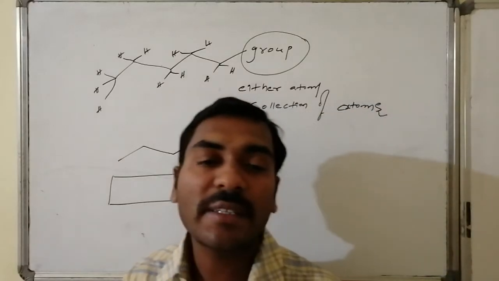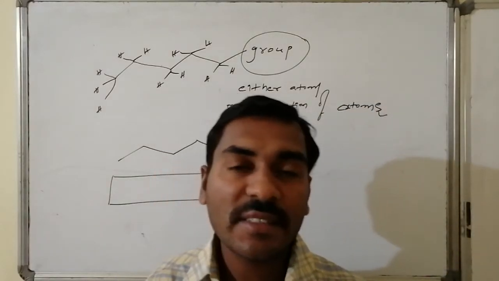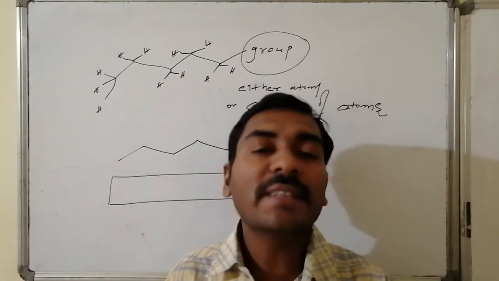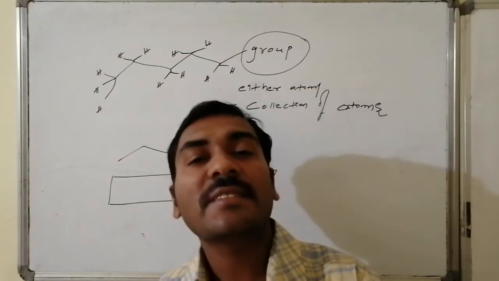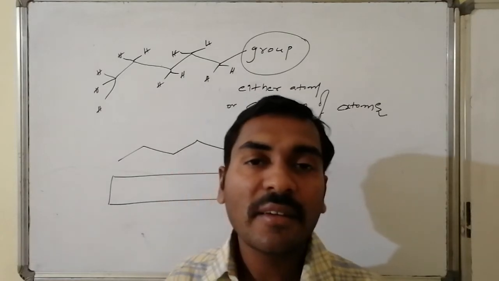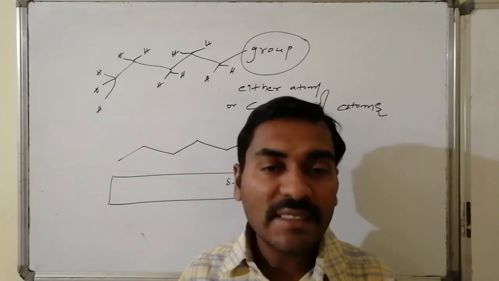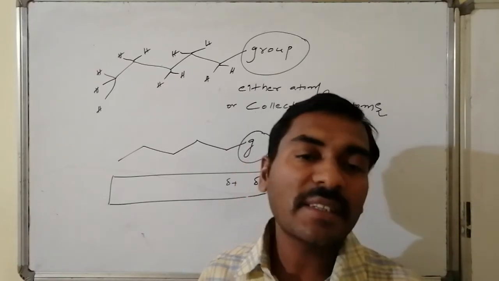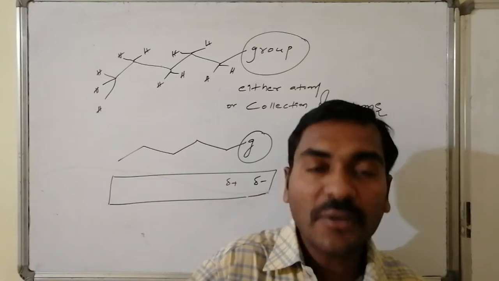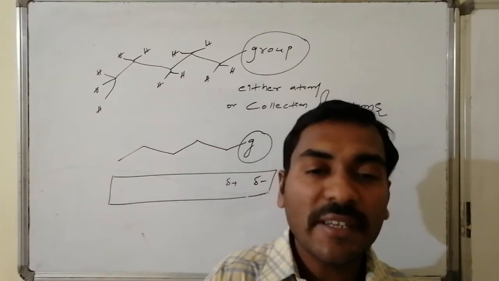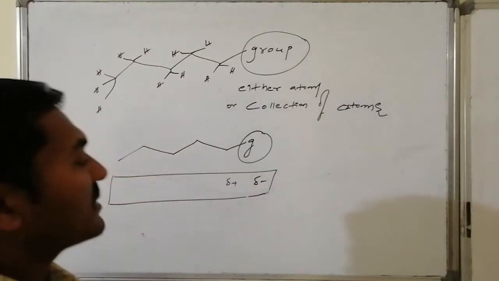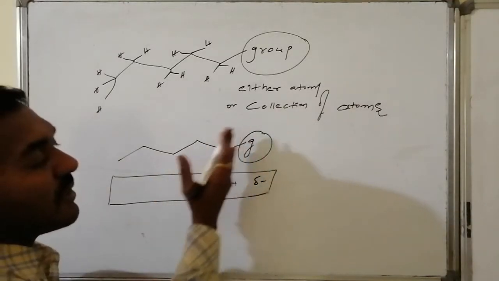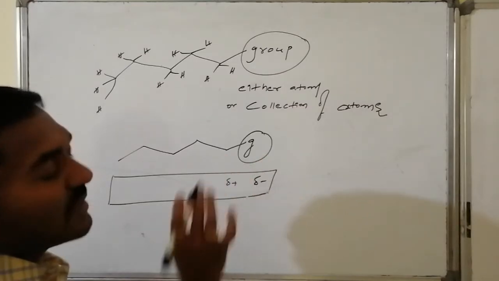As a result, carbon is feeling less than the expected situation of having 50% share, so it feels electron deficiency. That electron deficiency is represented by writing a positive charge, and that is not the complete deficiency. Though the electron density is present in the valency shell, it is not present as it would be if it were hydrogen. Hence, we feel that it is having little deficiency, which we wrote as delta positive. Extra, now it is feeling deficiency.